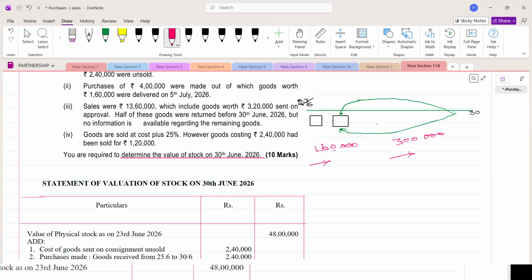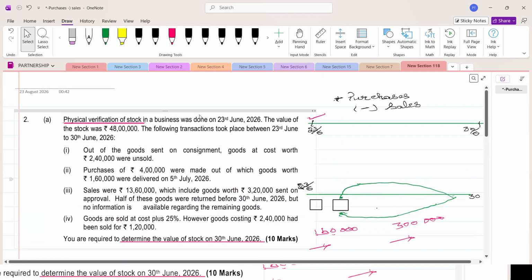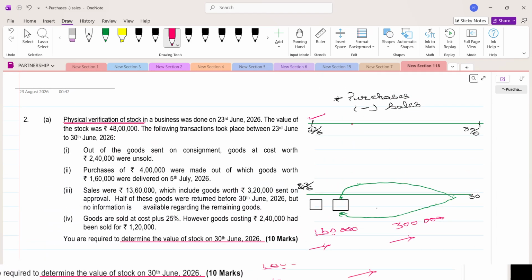Done. So now here, we are going to take all the adjustments, the effect of the transactions that happened between 23/6 and 30/6. Suppose we have purchased something during this period, we have to add it to the opening. This is our opening, and we have to arrive at the closing.